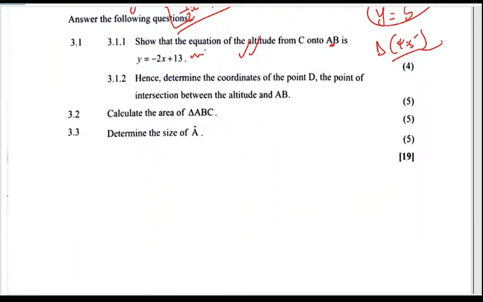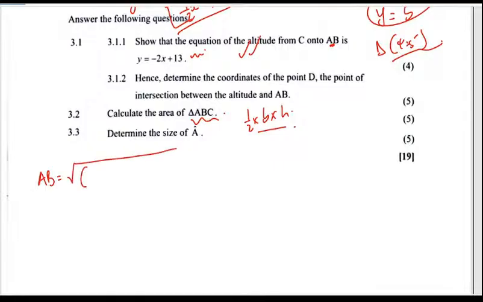3.2, they want us to get the area of ABC. So we know that the area of a triangle is given as a half multiplied by the base multiplied by the height. So the only thing we need is to get the distance AB using the distance formula.